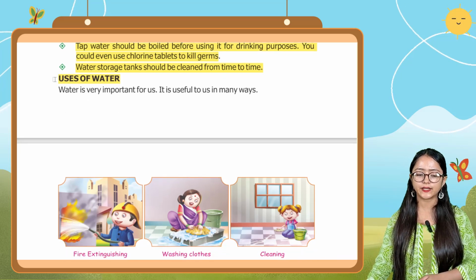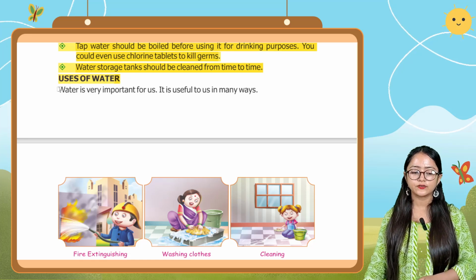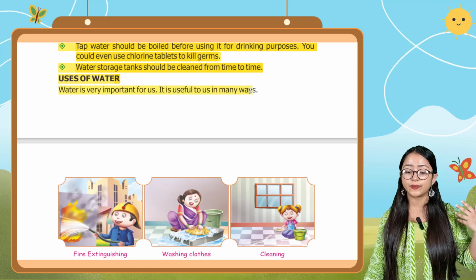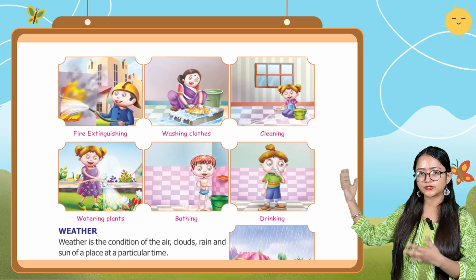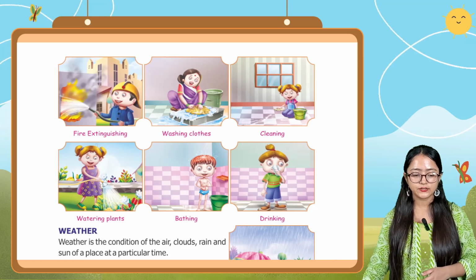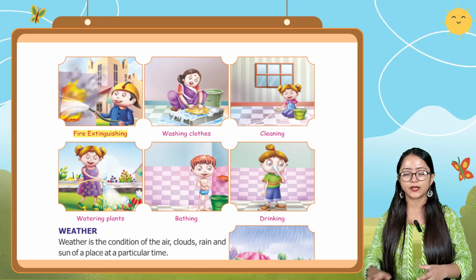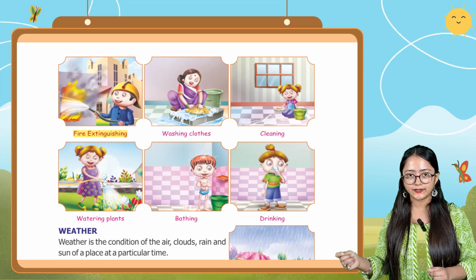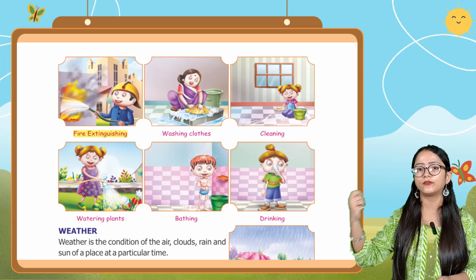Now here comes the next point, that is uses of water. What are the uses of water? First of all, water is very important for us. It is useful to us in many ways, and here are some ways shown in the picture. The first one is fire extinguishing. If a fire accident occurs, firefighters come and extinguish the fire with the help of water only.